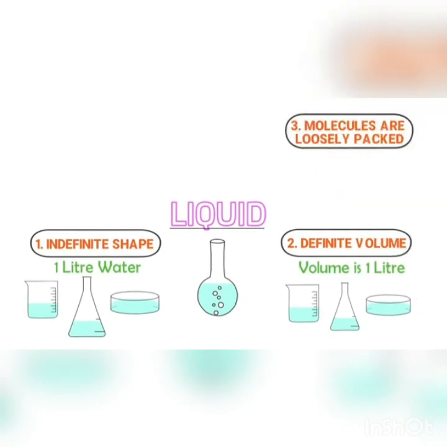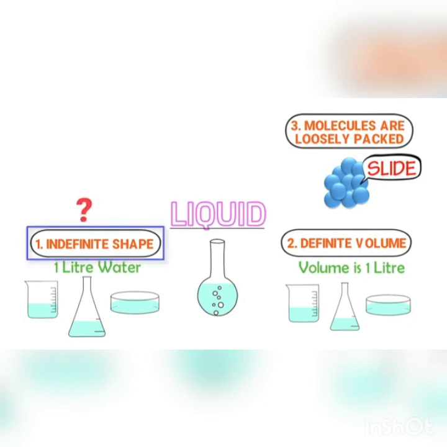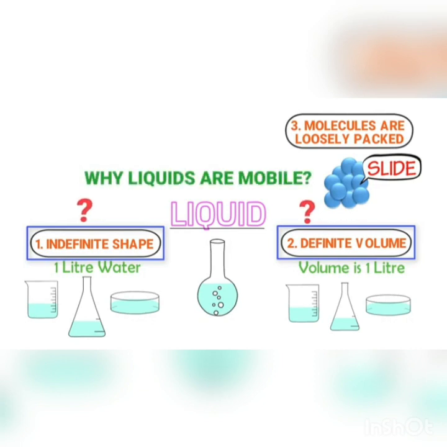Thirdly, the molecules of liquids are loosely packed together in non-uniform pattern. Molecules of liquids slide over each other. Here are two important questions which you should learn. The first question is why liquids have indefinite shape but definite volume. The second question is why liquids are mobile or why liquids flow. The answer to both these questions is the same.